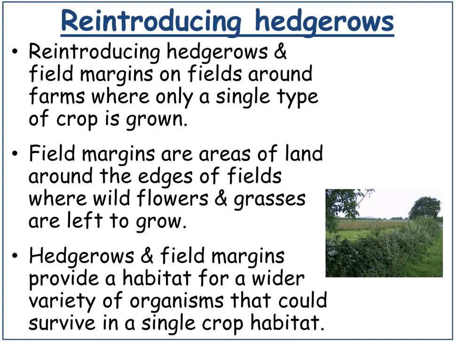Reintroducing hedgerows and field margins on fields around farms where only a single type of crop is grown. Field margins are areas of land around the edges of fields where wildflowers and grasses are left to grow. Hedgerows and field margins provide a habitat for a wider variety of organisms that could survive in a single crop habitat.